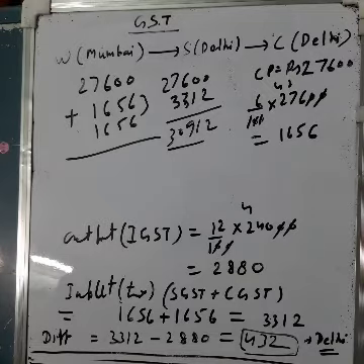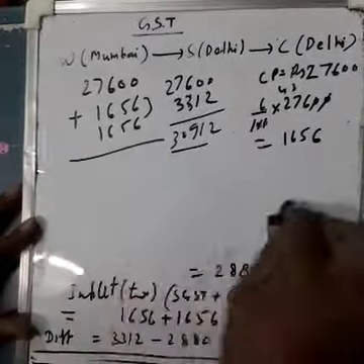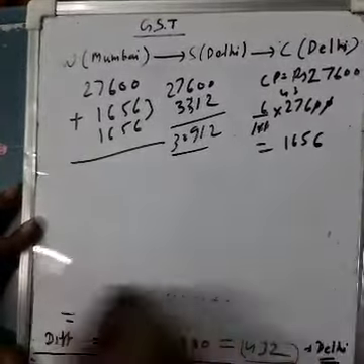The first part is the price inclusive of tax at which the wholesaler bought the article. Actually it must be shopkeeper, not wholesaler. You cut it and write down shopkeeper.